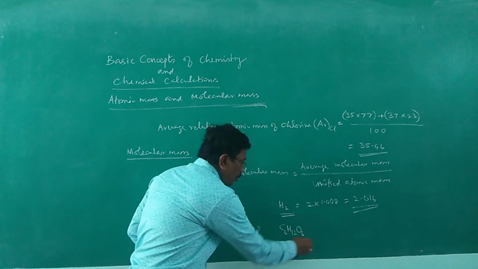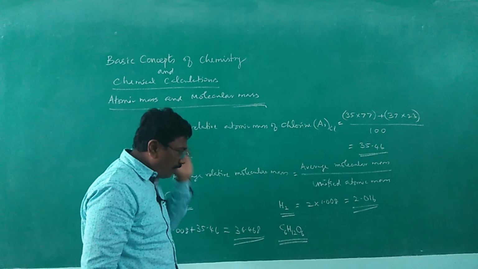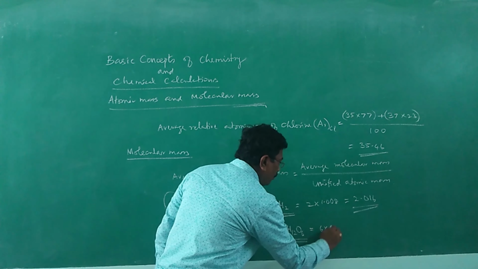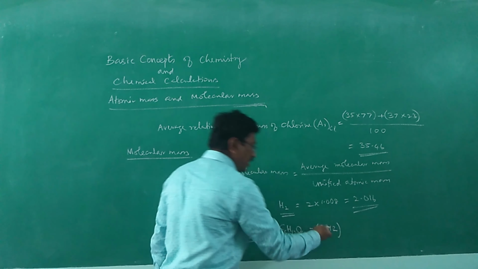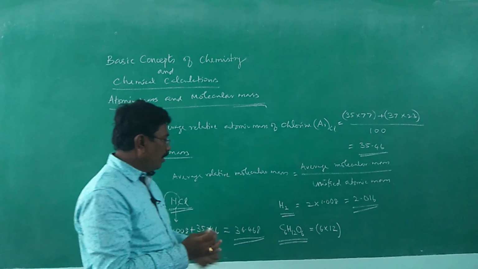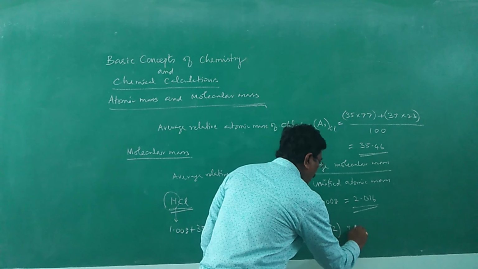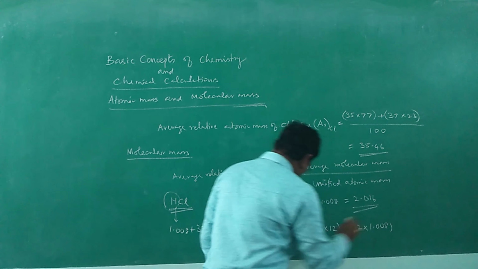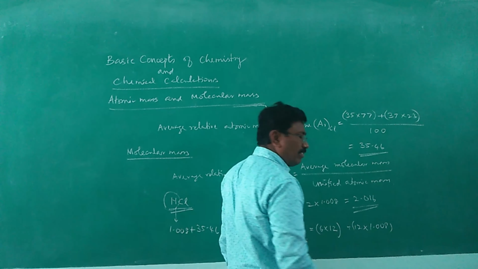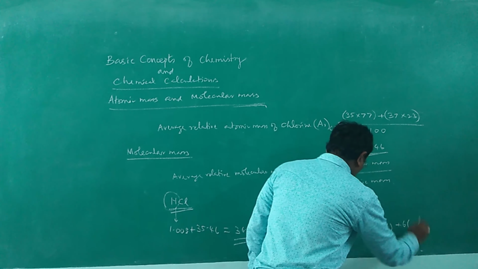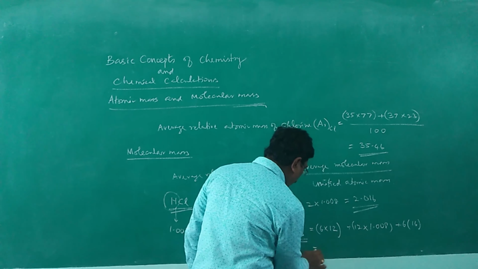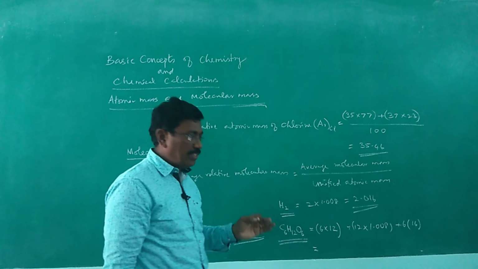For the relative molecular mass of glucose, we have 6 atoms of carbon, therefore 6 into the atomic mass of carbon, 12, and 12 into the atomic mass of hydrogen, 1.008. And then we have 6 oxygen atoms, 6 into 16. The sum will give the molecular mass of glucose.